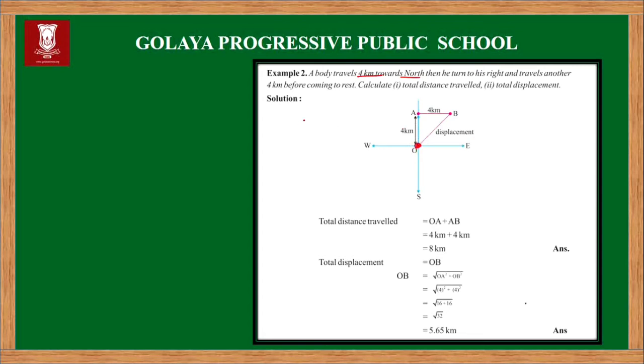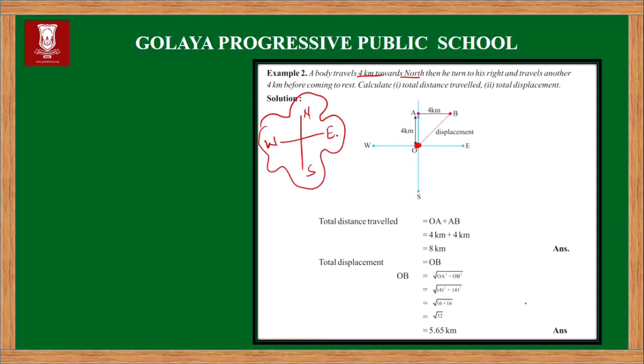You know very well, according to the direction rule, at the top we have north, at the bottom south, here is east, and here is west. For this you can also remember the map of India.